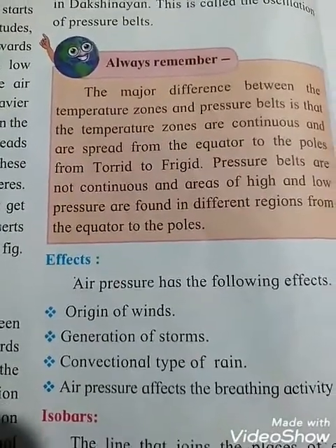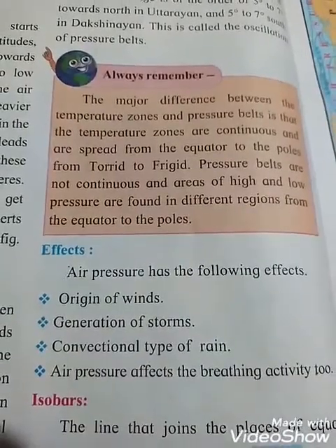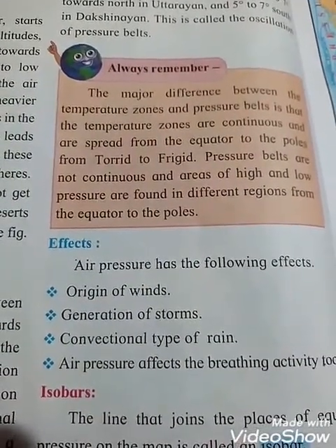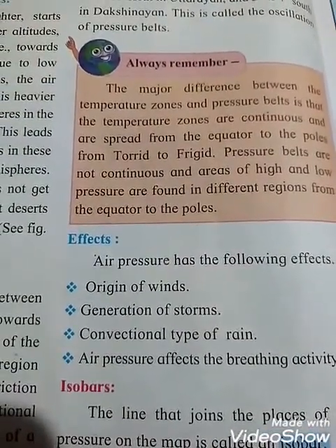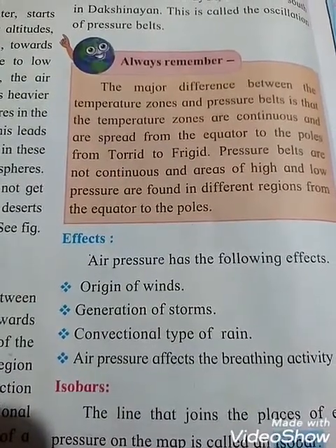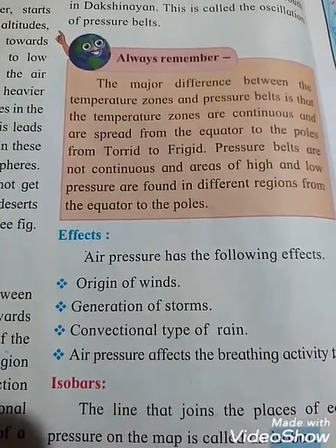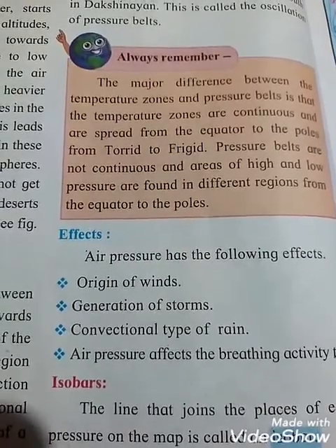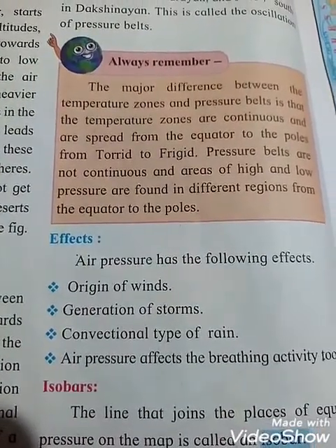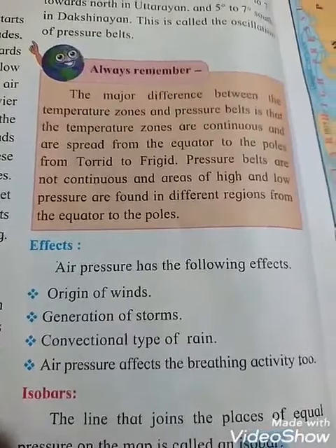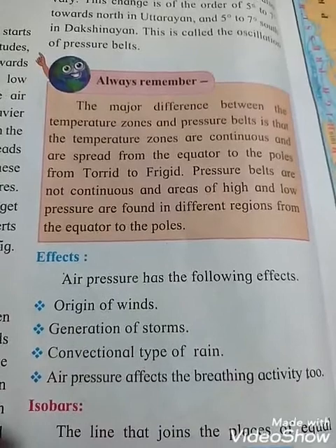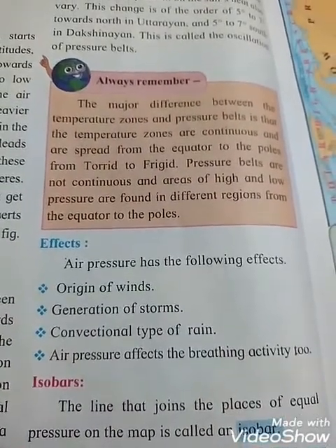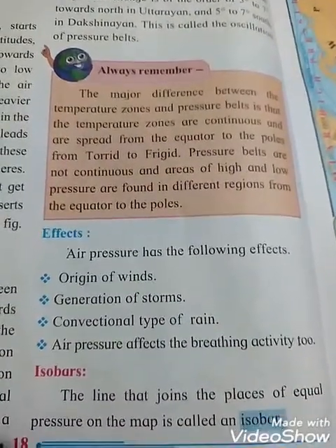Okay students, effects. Air pressure has the following effects. The 4 points are given here. Origin means the beginning or starting of winds. Second one is generation of storms. Third one is convectional type of rain, means normal regular types of rainfall. And fourth point is air pressure affects the breathing activity too. So all these are the effects.